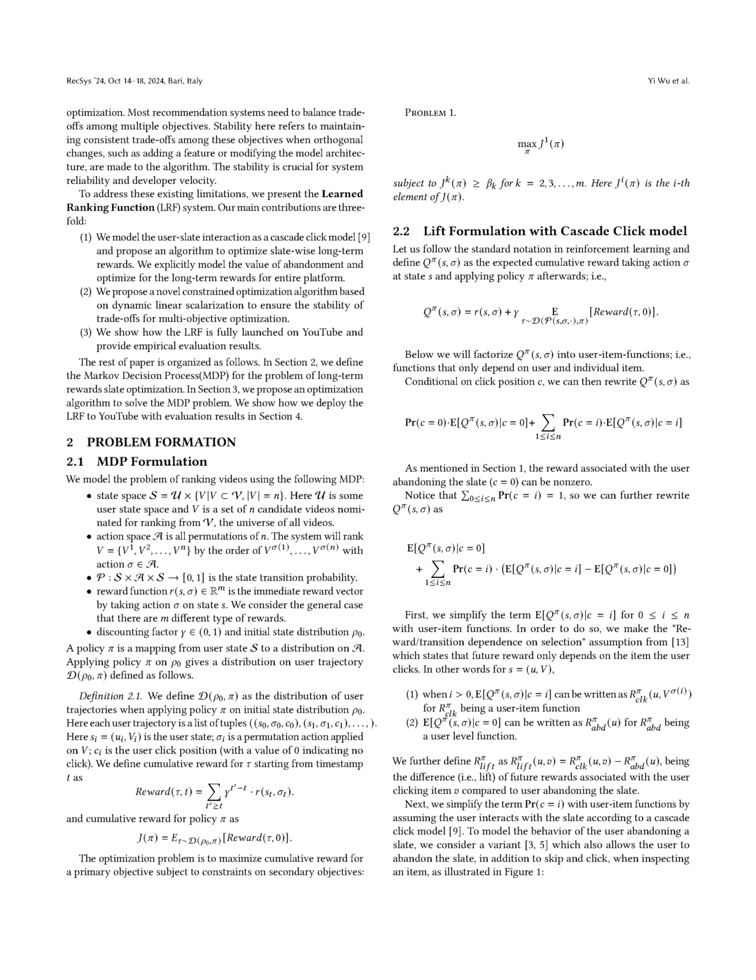Section Summary. In this section, we define the expected cumulative reward for a user interacting with items using a cascade click model, factoring it into user-item functions based on click positions. We derive a lift formulation that allows us to optimize item ordering to maximize rewards by ranking items according to a specific user-item function, demonstrating that this optimization can be achieved despite the slate nature of the problem.